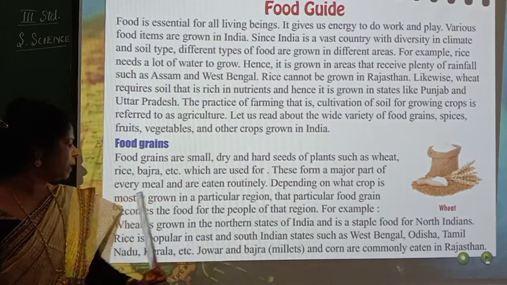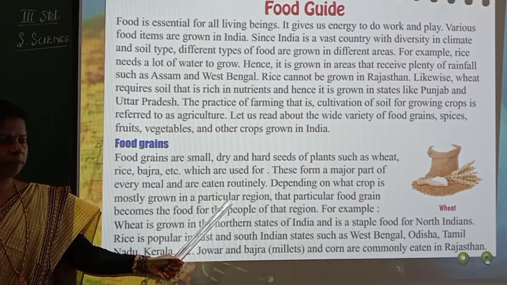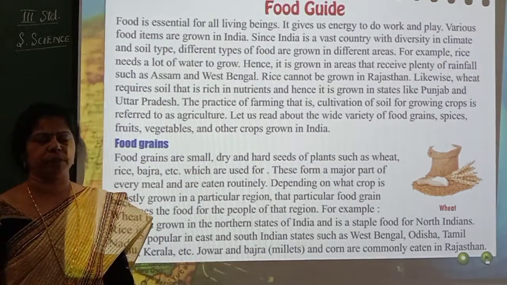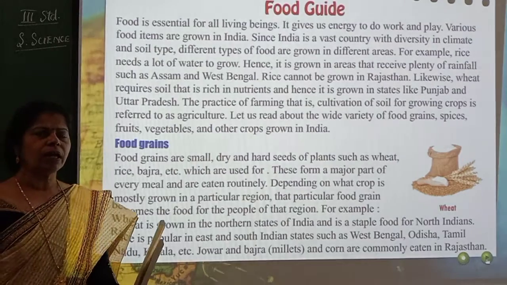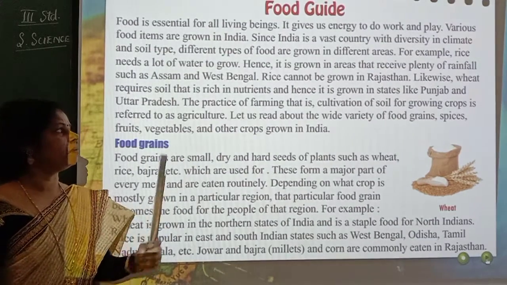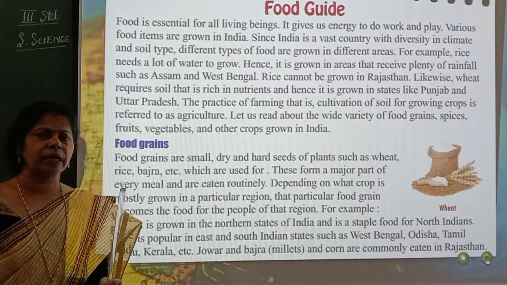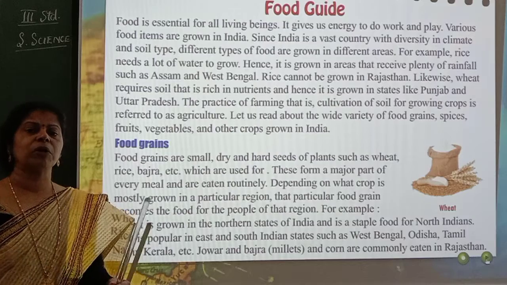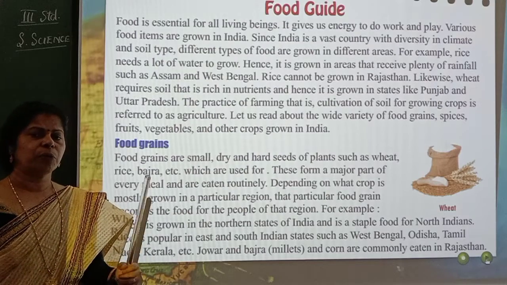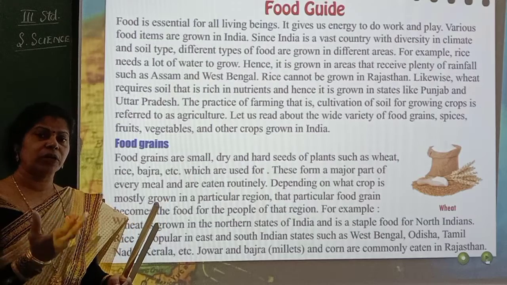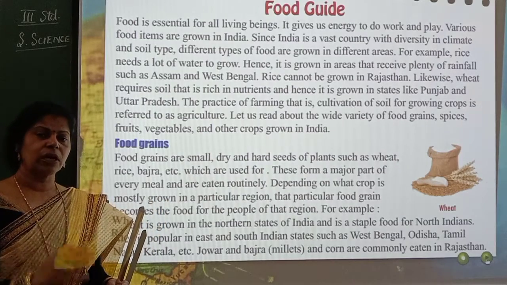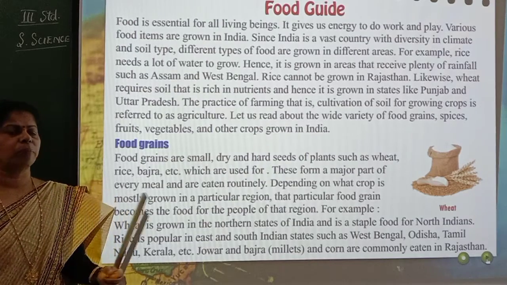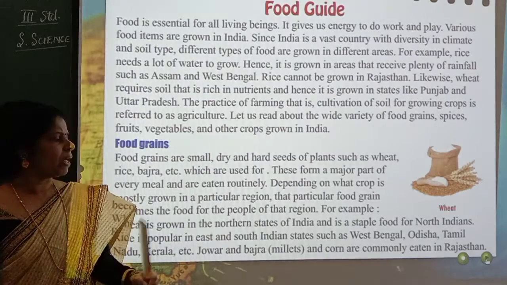Depending on what crop is mostly grown in a particular region, that particular food grain becomes the food for the people of that region. That means, as you already learned about Punjab and Uttar Pradesh, they grow wheat more, isn't it? Now in our state, what do we grow? In Karnataka, we grow more rice and ragi. So whichever food grain is grown more in a particular region, because the soil is suitable for it, only that food grain will become the major food crop of that region. Understood? So that's the meaning here.